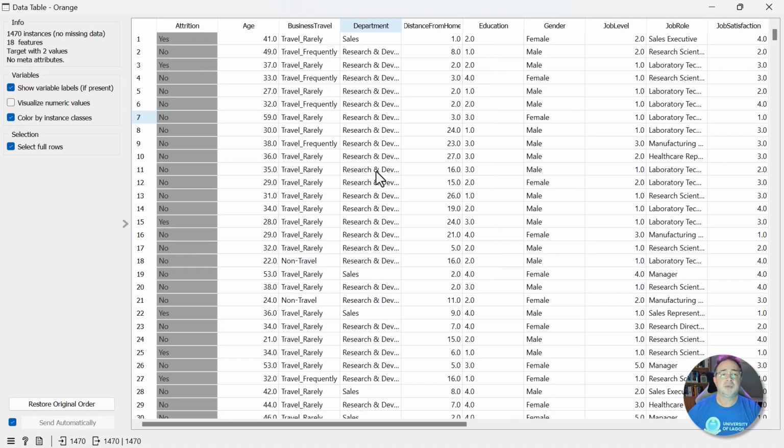Double click it and you will see that Datatable is just our data represented in tabular format like an Excel spreadsheet.